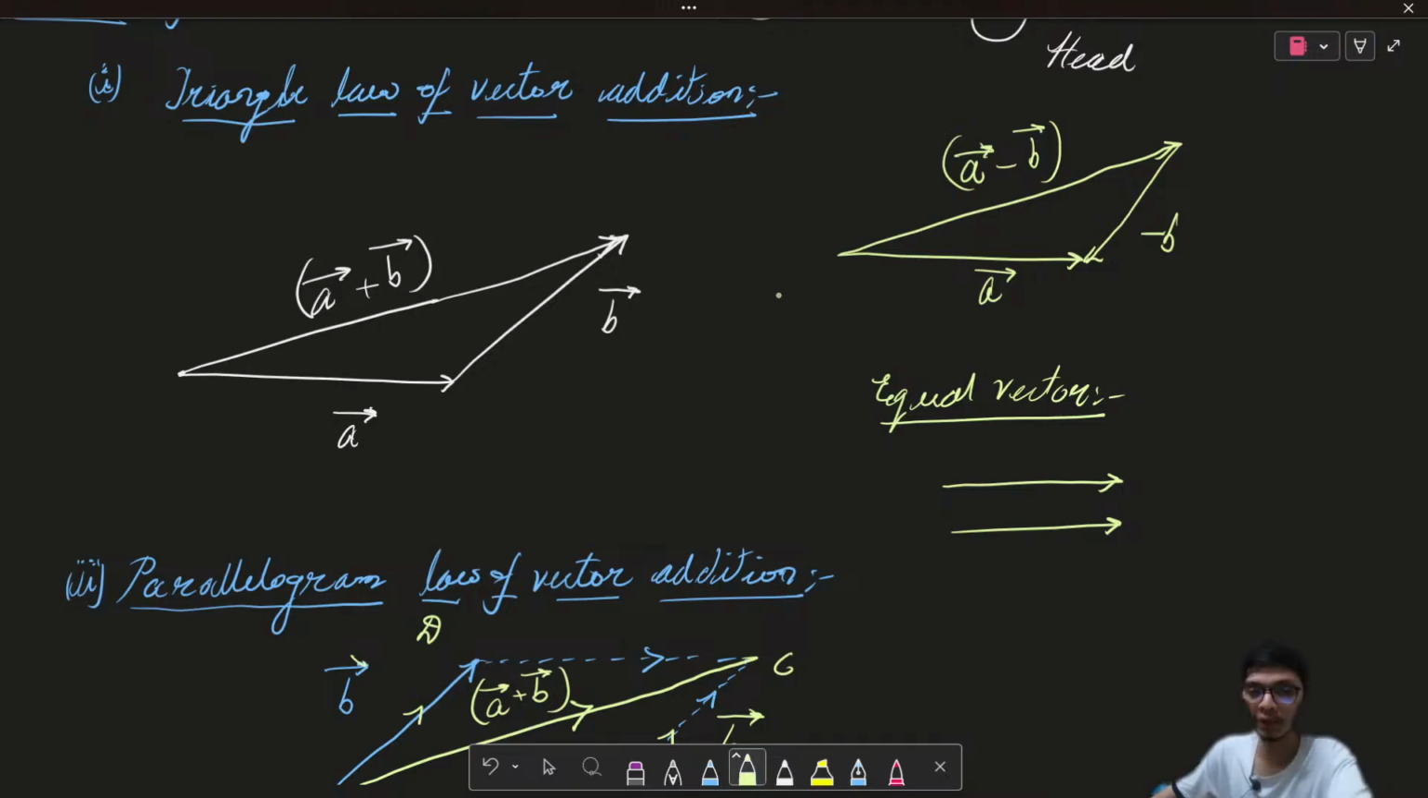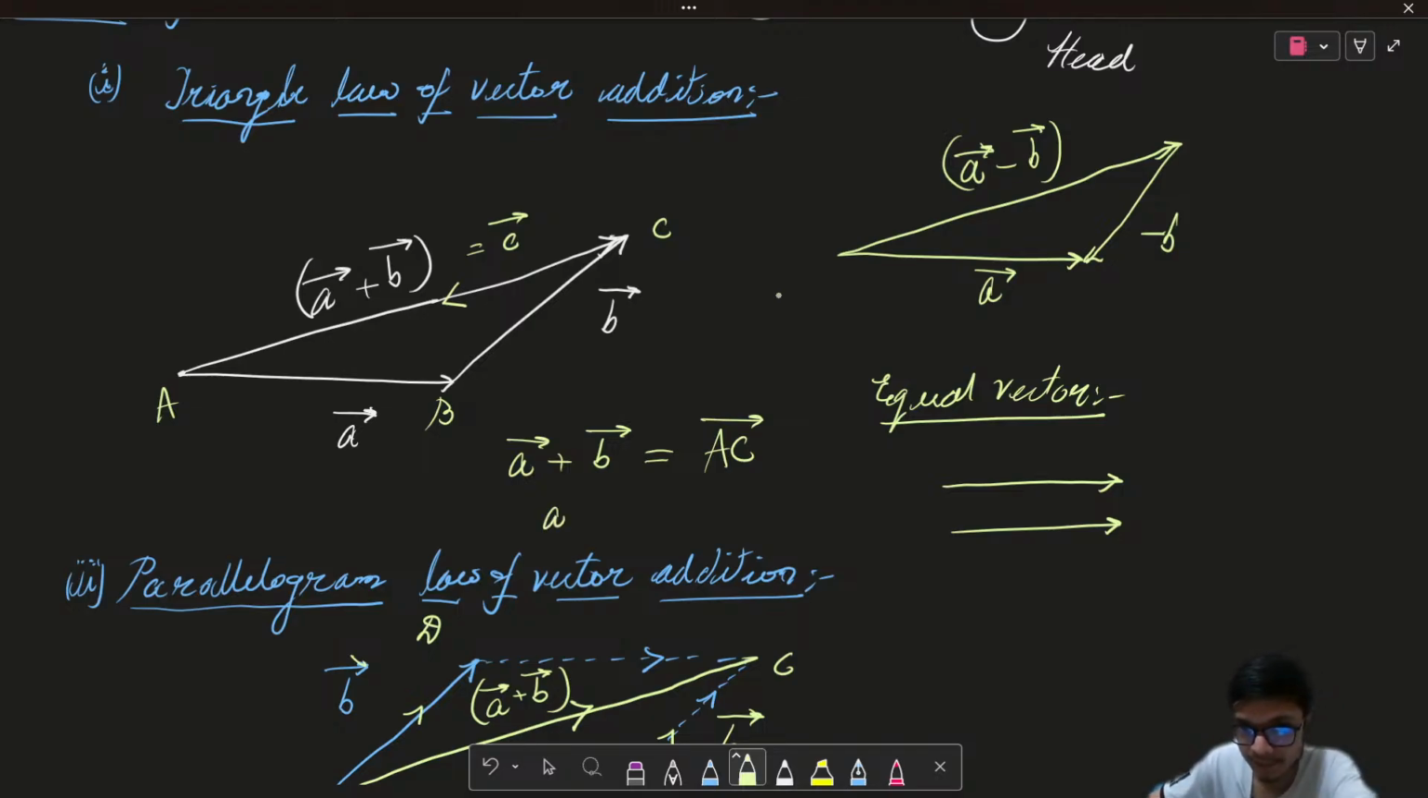Alright, so what you can understand from this particular drawing is that A vector plus B vector is given as, let me also write the points as triangle ABC, the AC vector, right? Now, if I represent this AC vector as C vector over here, and I change the direction of this AC vector by saying that it is CA vector, in this case my A vector plus B vector minus C vector is equal to 0 vector.